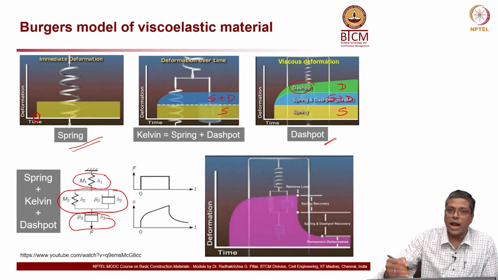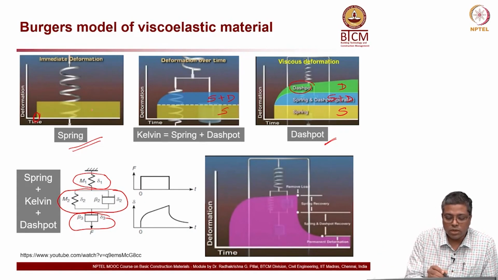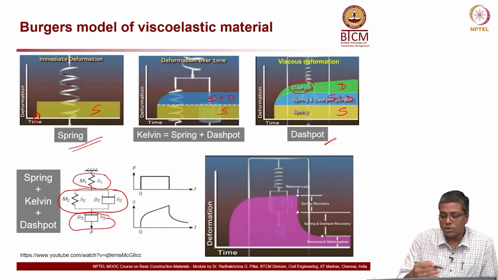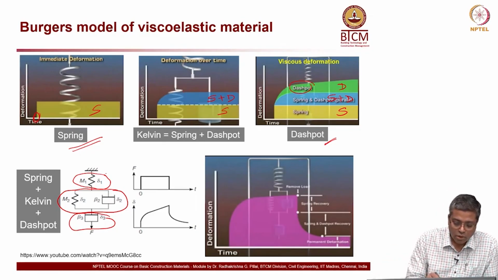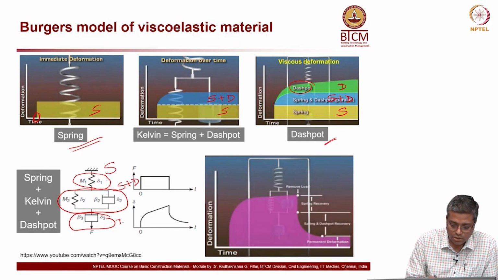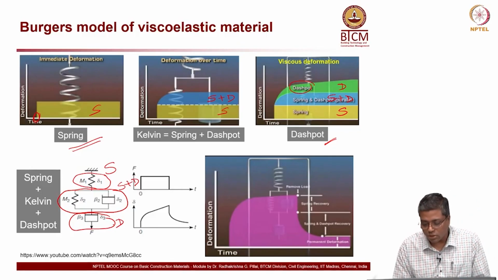So, I am just keeping on adding to the top. First, I talked about the yellow, which is only spring, and then I talked about S plus D also added to that. Then on top of that, D is also added. So, over here in the bottom left, S, and the second one is S plus D, and the third one is D. This is just a summation of all three.